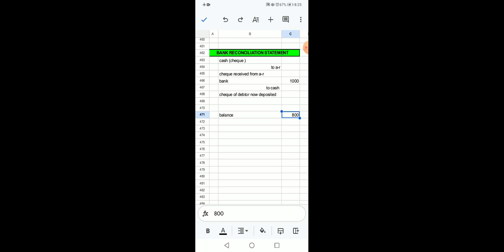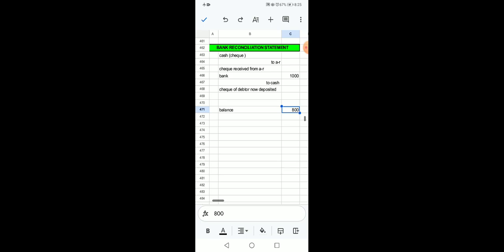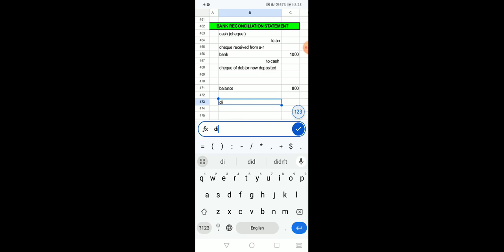Now there is a question from the customer. I have deposited a check of rupees 1000. It was supposed to be 1000, but you are telling me an amount of 800. It means there is a disagreement of opinion between customer and the banker.